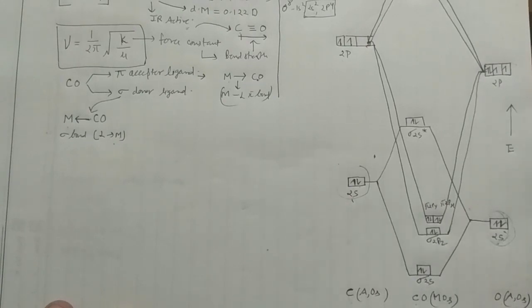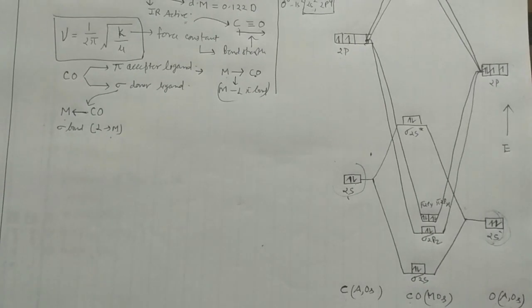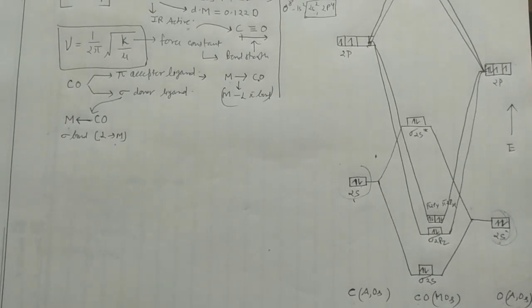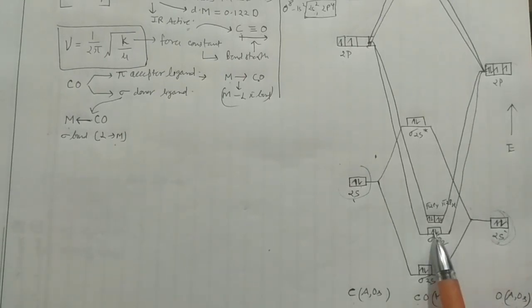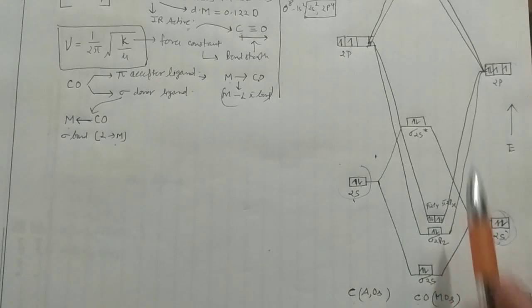Here atomic orbitals of carbon, here atomic orbitals of oxygen, here molecular orbitals, and you have to fill the 10 electrons. According to your Aufbau principle, Pauli exclusion principle, and Hund's rule of maximum multiplicity, you will apply all these. So you're having 10 electrons in that case.